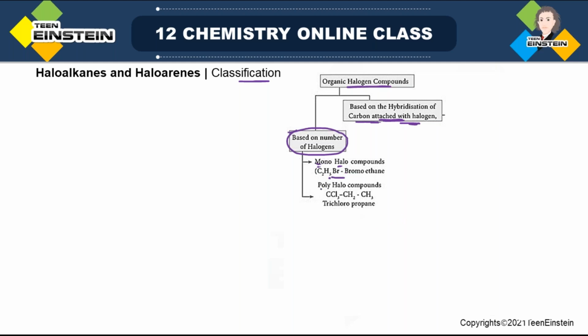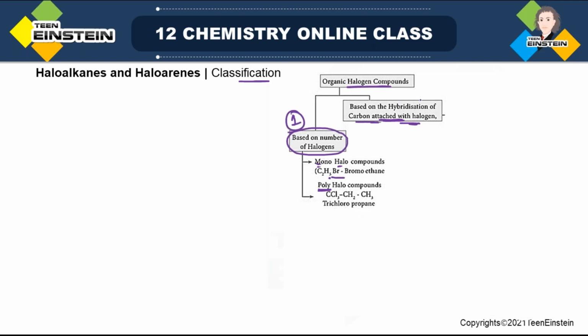Or if it is more than one halogen, that is di, tri, tetra, then in general, we can write it as poly. That is just more than one, it will be under poly. Now we will see some examples under this type of classification. Remember, this classification is based on how many halogen atoms are there. So this is the number one method by which you can do the classification.